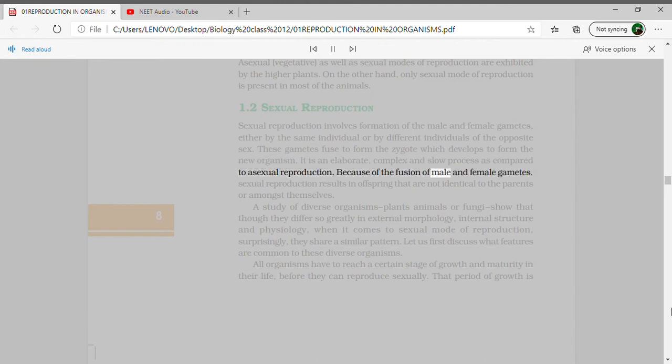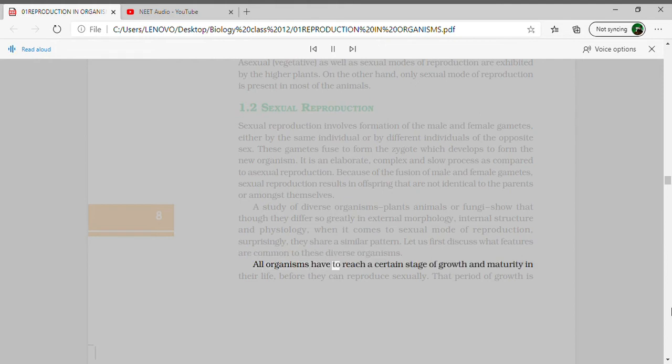Because of the fusion of male and female gametes, sexual reproduction results in offspring that are not identical to the parents or amongst themselves. A study of diverse organisms, plants, animals, or fungi, shows that though they differ so greatly in external morphology, internal structure, and physiology, when it comes to sexual mode of reproduction, surprisingly, they share a similar pattern. Let us first discuss what features are common to these diverse organisms.